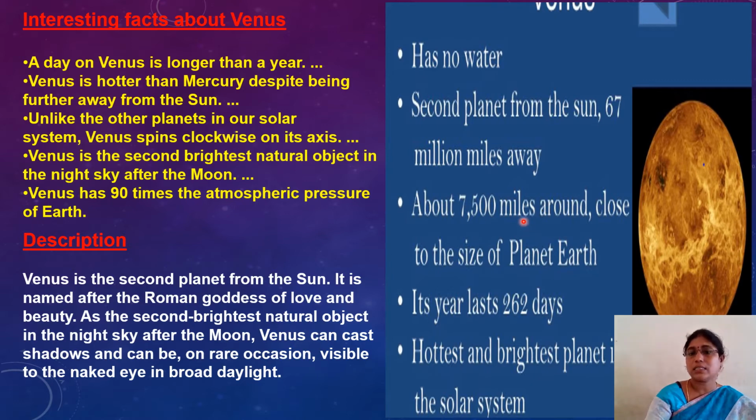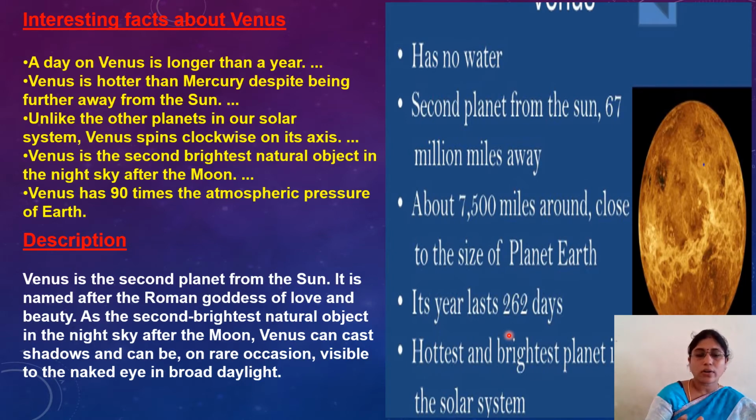So the distance between Venus and Earth. And how many days here? We have 365 days for our Earth planet. Here it has only 262 days, which means to complete one revolution around the sun, it takes 262 days.